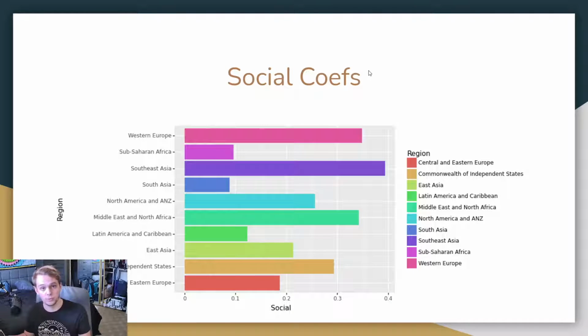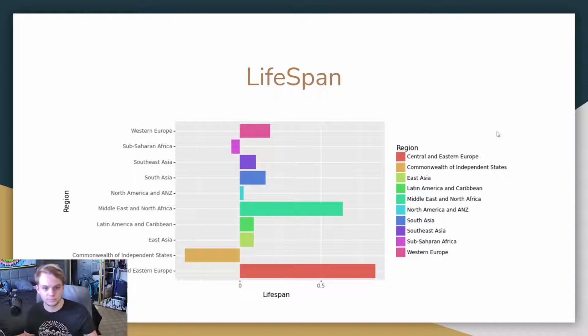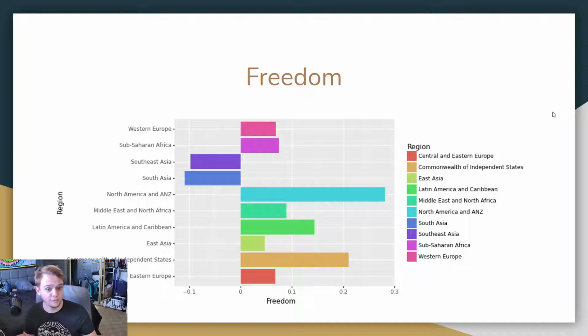How much does social support increase happiness? You can see in most of the world, it has a pretty strong effect. Some countries or regions are a little stronger than others, such as West Europe. But across the board, it's positive. Lifespan. People in Eastern Europe, they love living a long time. Commonwealth of the Independent States, they hate that. It's terrible. They want to die young. Live fast, die young.